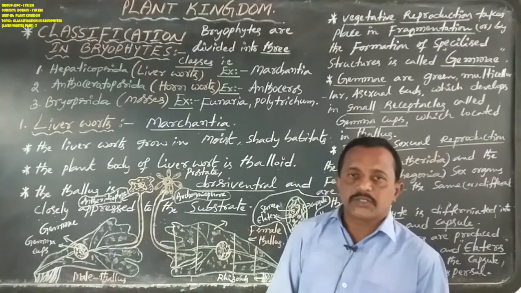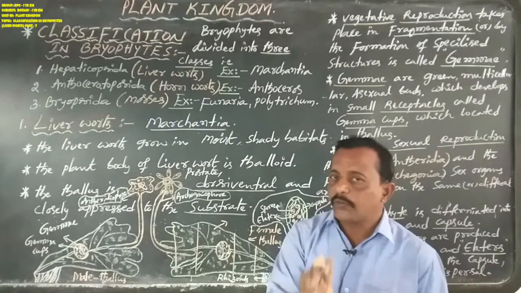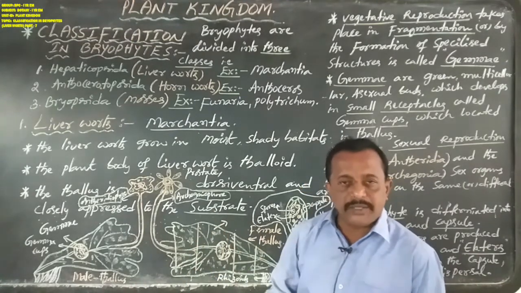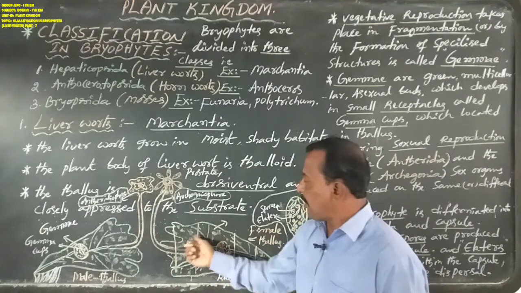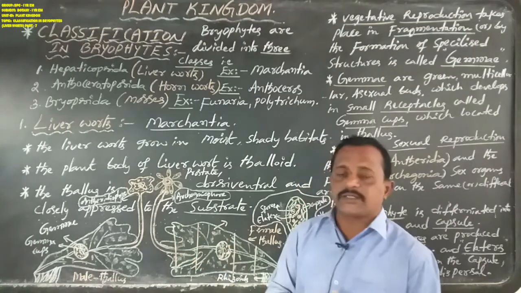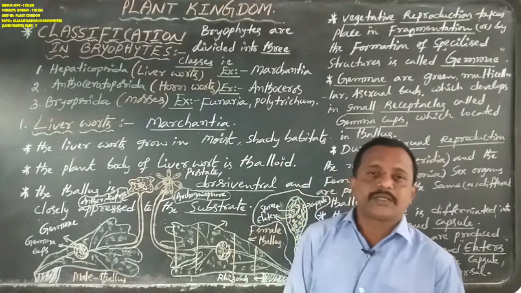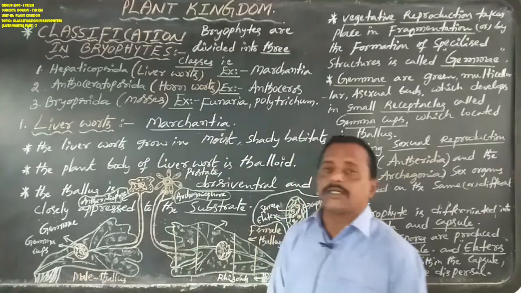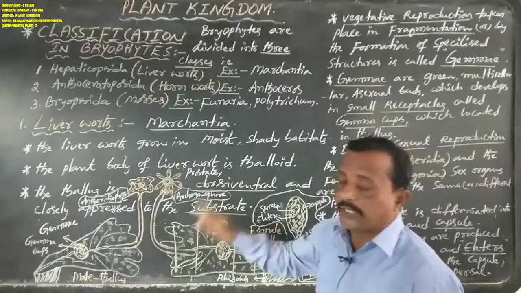Okay now. In liverworts or Marchantia, vegetative reproduction takes place by fragmentation, meaning the Marchantia thallus or plant body breaks up into small pieces or small fragments. Then each fragment or small piece gives rise to a new Marchantia plant body, or new thallus or individual. That is named fragmentation.